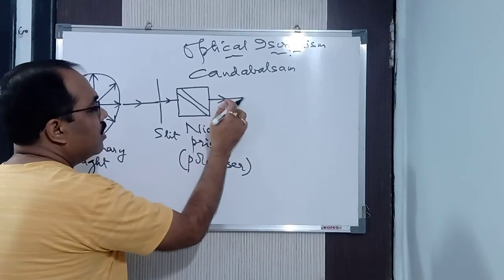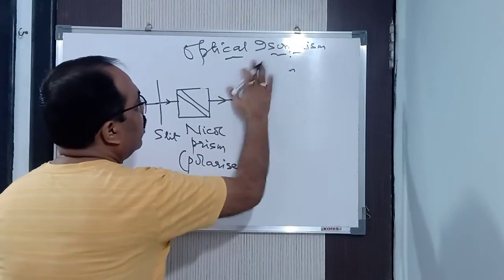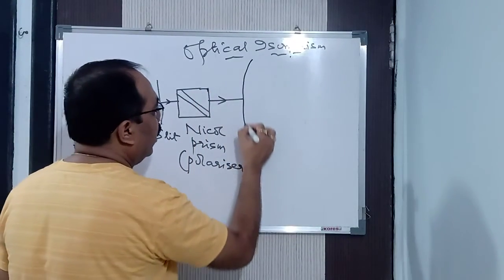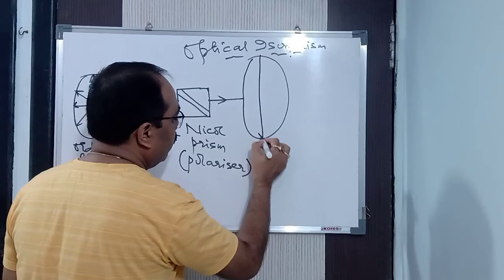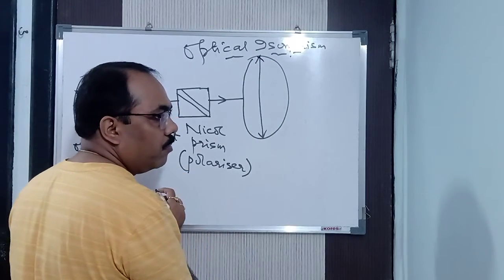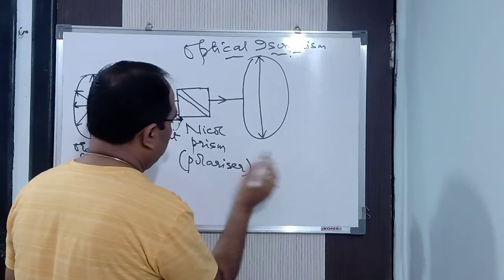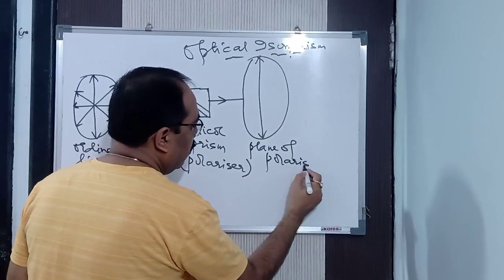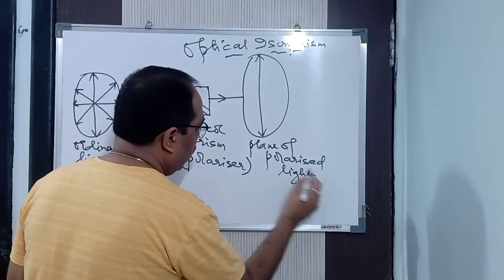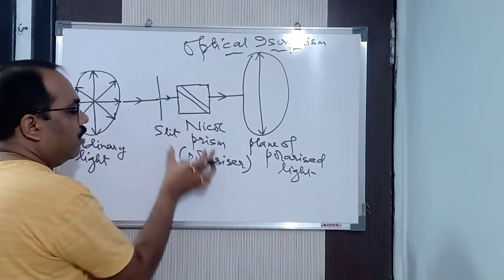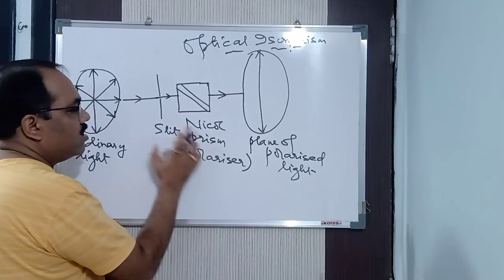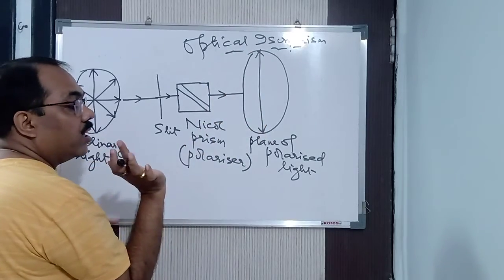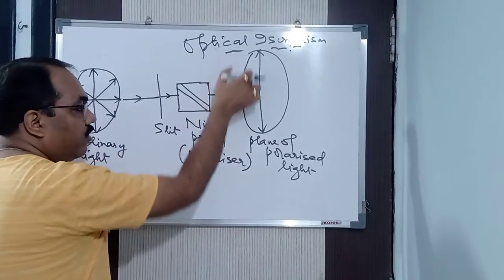So when the light passes out from the Nicol prism, the light is going to vibrate not in all planes, as you can see here in ordinary light. It is going to vibrate in one particular plane. Yes, you can see it is vibrating in one particular plane. This particular light is known as plane polarized light. In this way we get plane polarized light. Hence this Nicol prism is called a polarizer, because it converts ordinary light to plane polarized light.